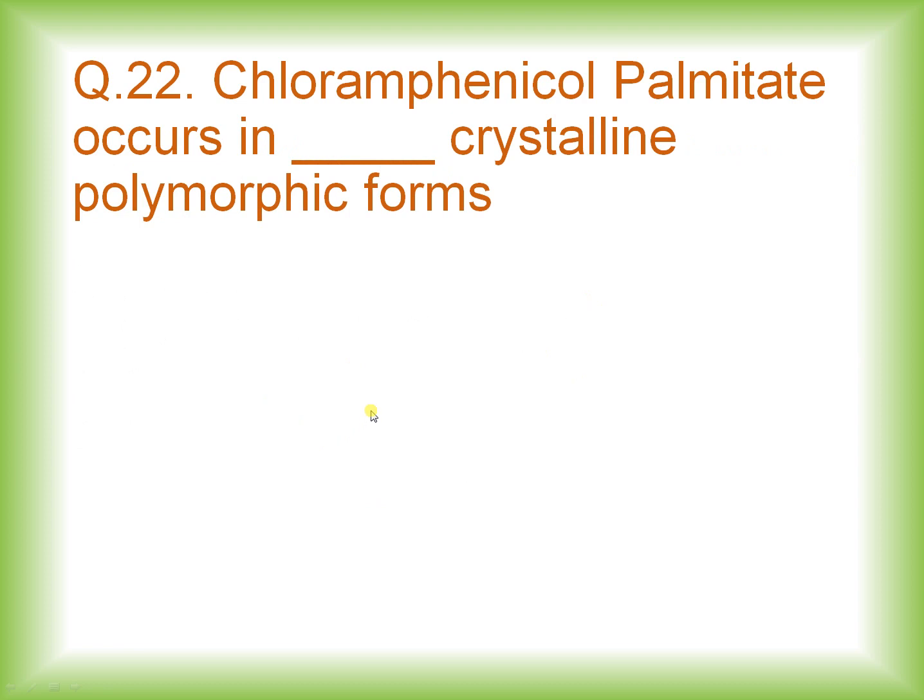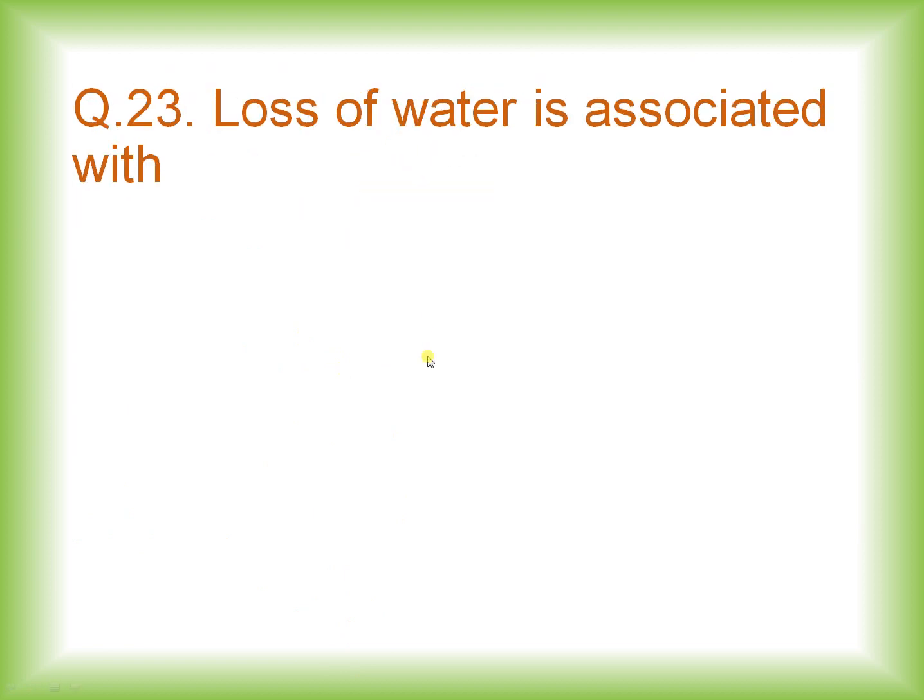Now coming to question number 22. As I told you, polymorphism is one of the important topics from pre-formulation. So one of the drugs, that is chloramphenicol palmitate, occurs in dash crystalline polymorphic forms. The options are 2, 3, 5, 6, and the right answer is option B, that is chloramphenicol palmitate occurs in 3 crystalline polymorphic forms.